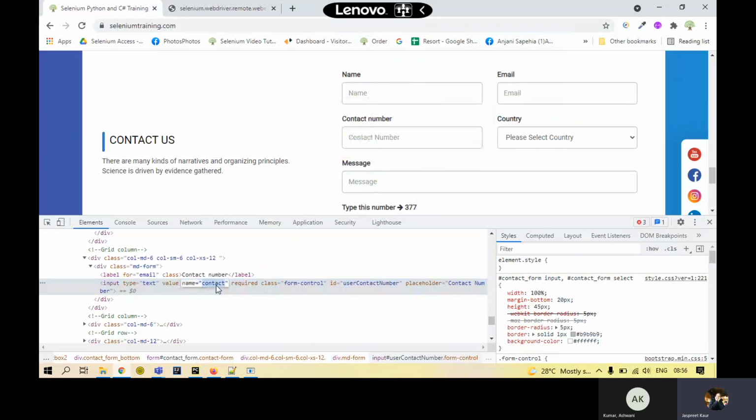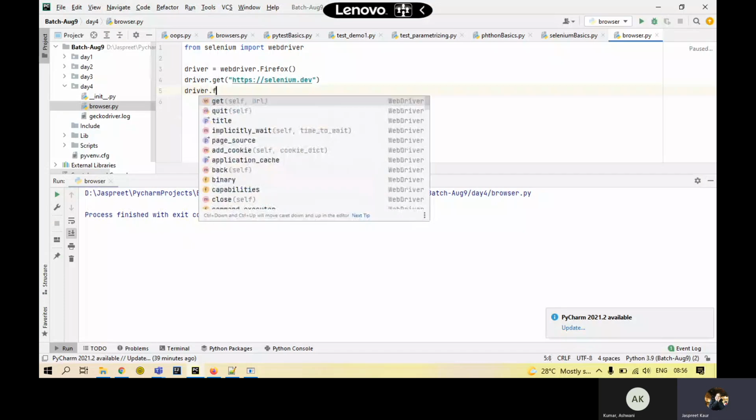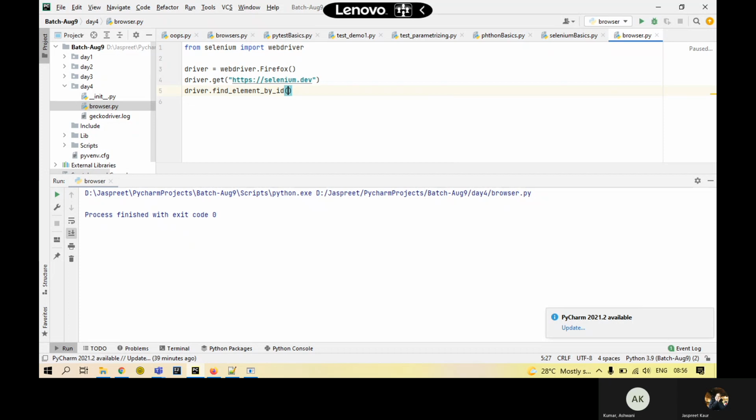So I'll go over here in my code and say driver dot find element. All the options that I have shown you on the page are coming up over here. I need to choose which one I want to use. So I'll say I want to use find element by ID, and I'll pass the ID for that element, which is this one. Since it's a text box, there's no text inside that I can read. It can just accept some parameter, right? So I will send something in this text box. I'll write something in the text box through my code.